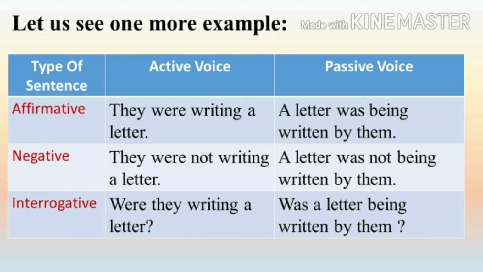And as I told you earlier, if you want to convert a sentence into interrogative form, you can write it down first in the affirmative form and then convert it into the interrogative form. So let us see what the sentence is in affirmative form. It is a letter was being written by them. So if I want to convert this into interrogative form, I'm just going to put my helping verb before my object. So the sentence will become was a letter being written by them?